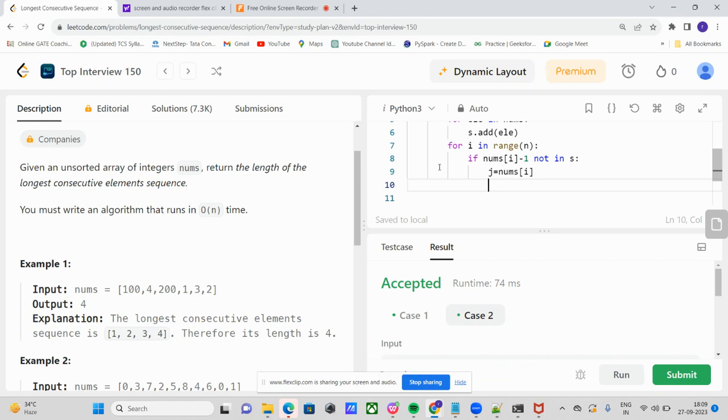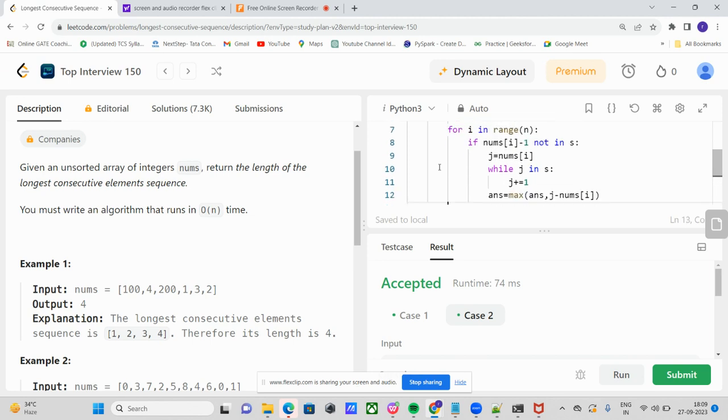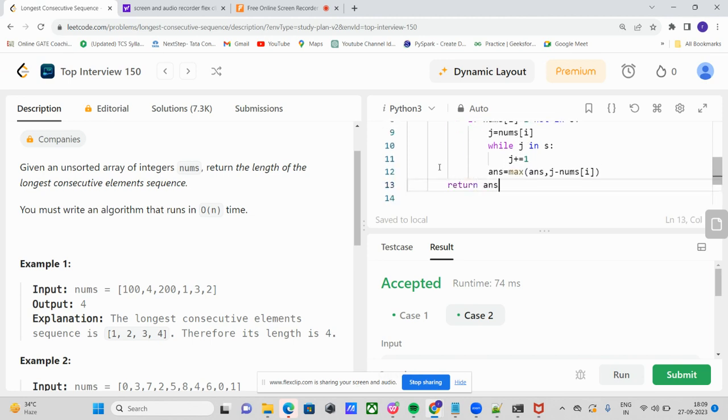If nums of I minus 1 is 0 and 0 is not present in our subarray, we can start from 1 itself, while j in S, then we can increment that j. Else we have answer is equal to maximum of answer comma j minus nums of I, and we just return the answer.